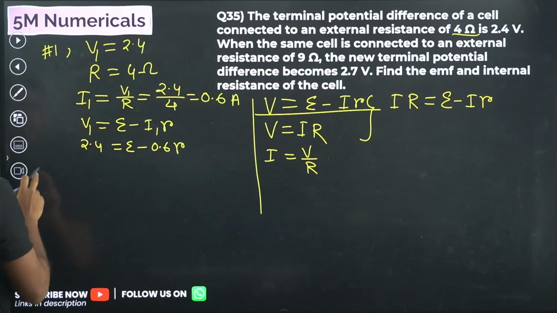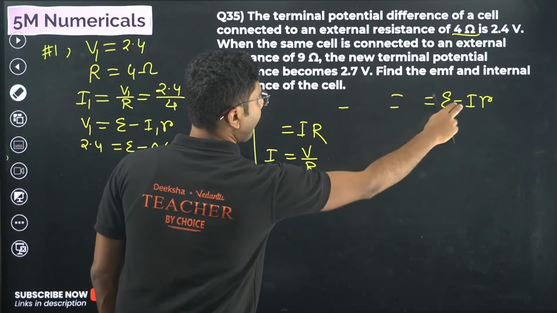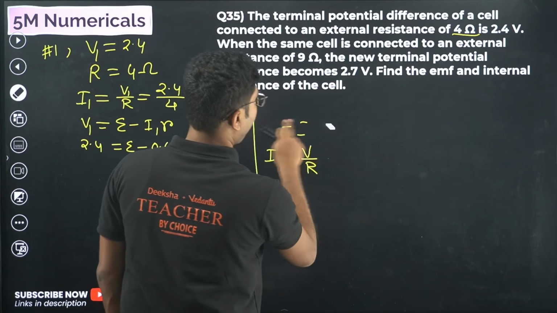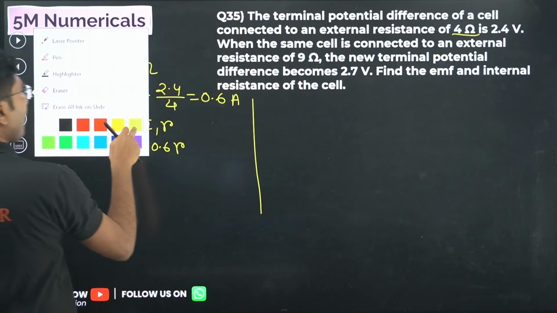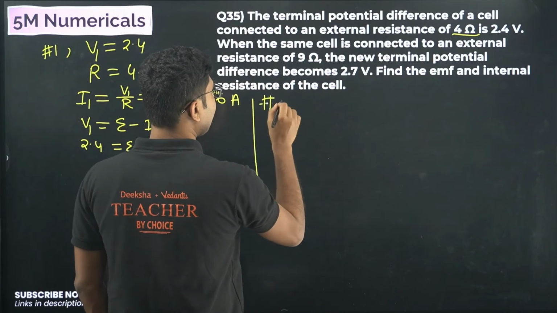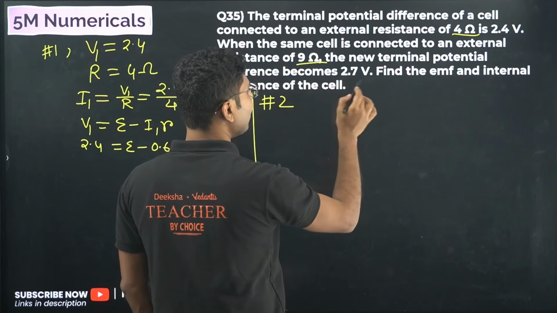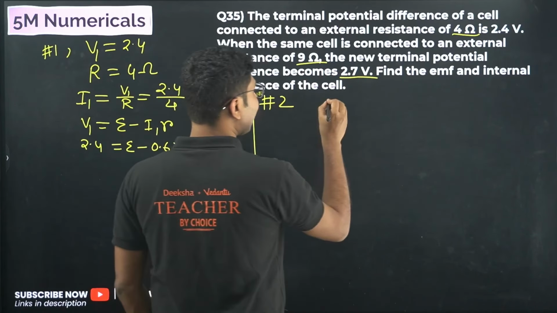Next we will use case number 2. So let me erase everything here and we will use case number 2. So what is case number 2? In second case, same battery is connected across 9 ohm and voltage is 2.7 volt. So what will be the second current?